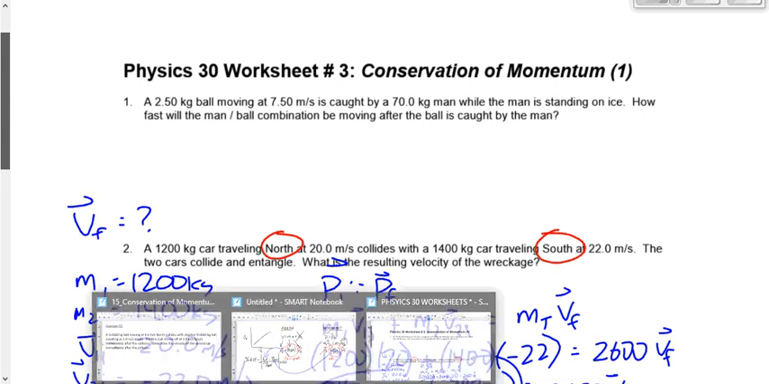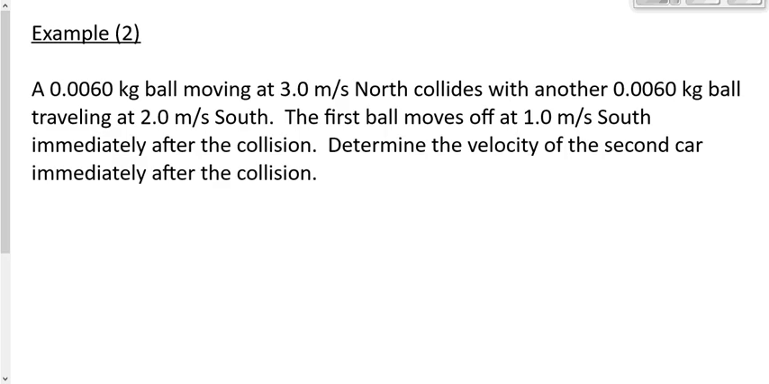I want to do another example with you here. Example number 2 on the handout that you got on the first day. This one says a 0.006 kilogram ball moving at 3 meters per second north collides with another one moving to the south. Definitely want to circle that. First ball moves off to the south immediately after the collision. It's good when we use the word immediately, because then it's clear that we have what we can consider to be an isolated system. No external forces have had a chance to act.